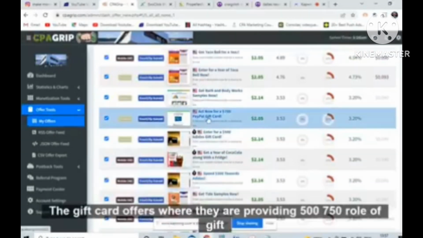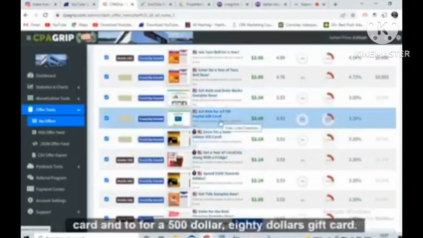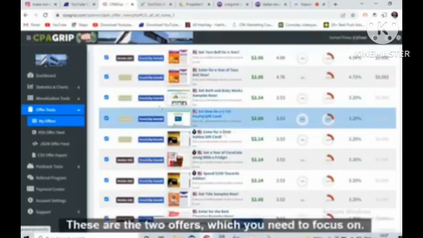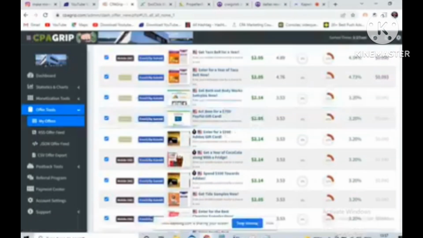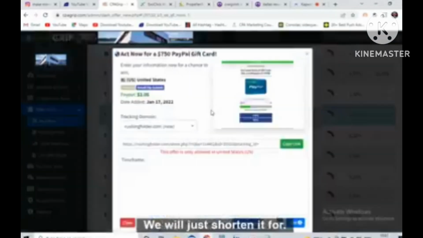The gift card offers where they are providing $500, $750 gift cards. See, this is the one. Act now for a $750 PayPal gift card. Enter for a $500 Adidas gift card. See, these are the two offers which you need to focus on. All right, so we'll just click over here, we'll get our affiliate link, and we will just shorten it.